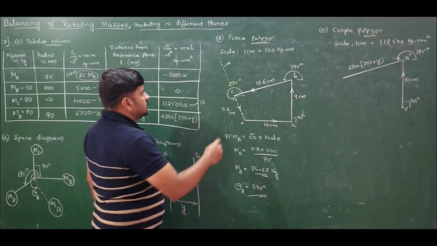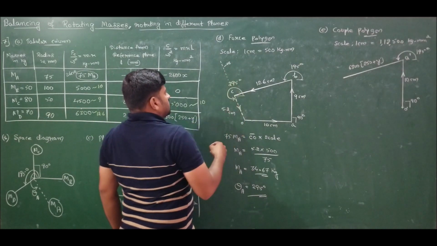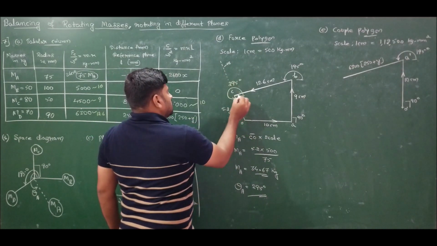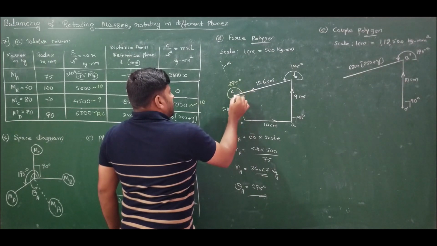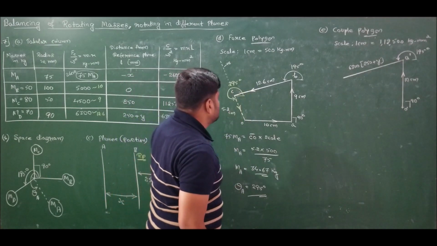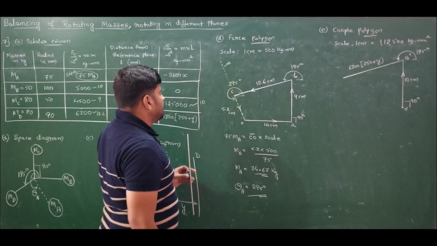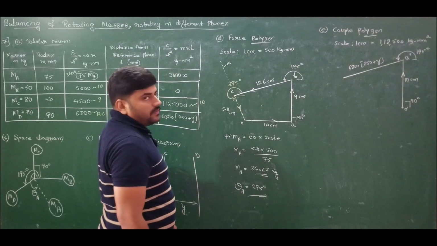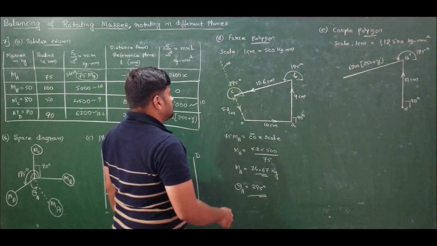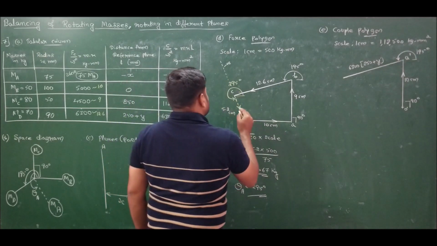So how much is this negative angle? The negative angle will be 180 minus 295. If I remove 180 from this, I will get the answer as 115 degree. So this is 115 degree.